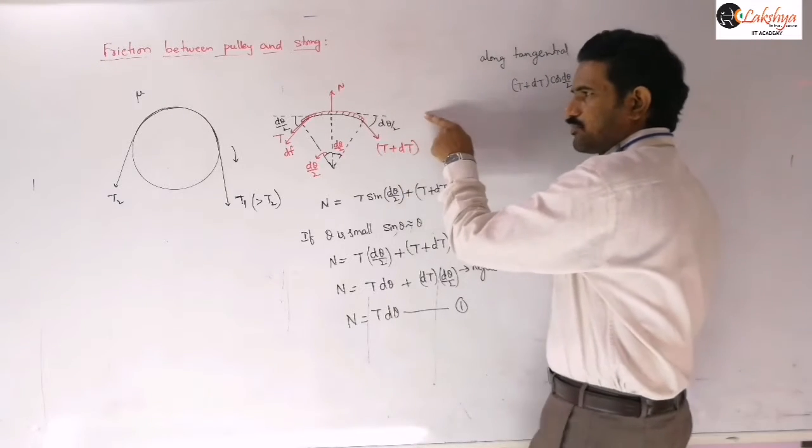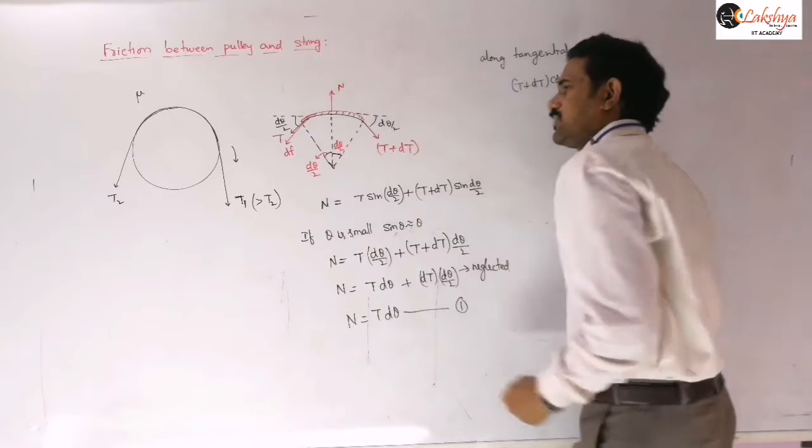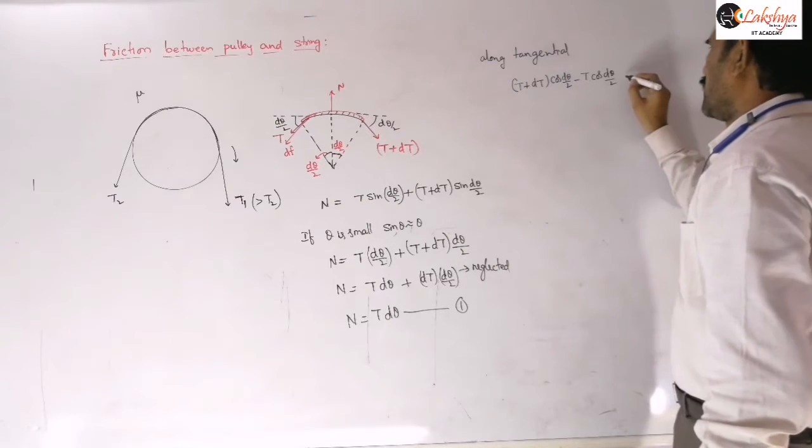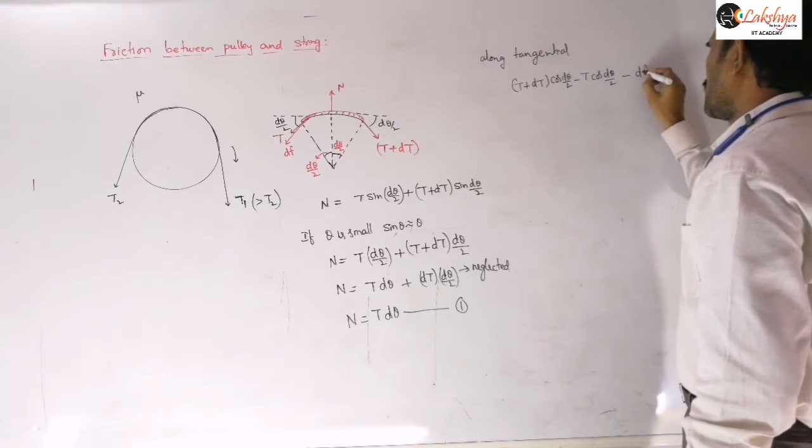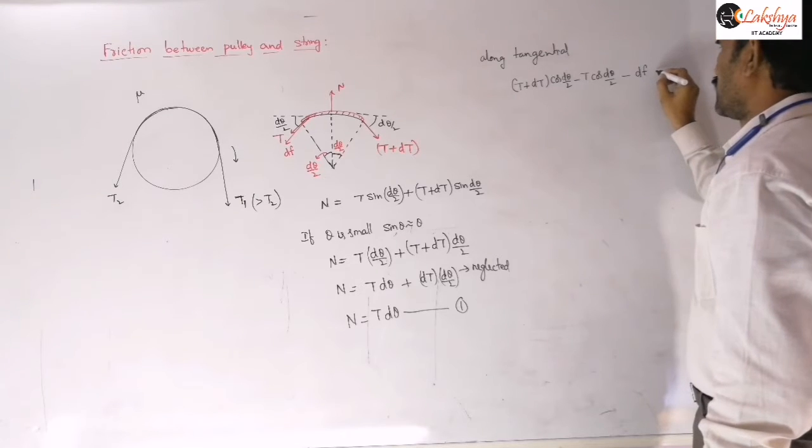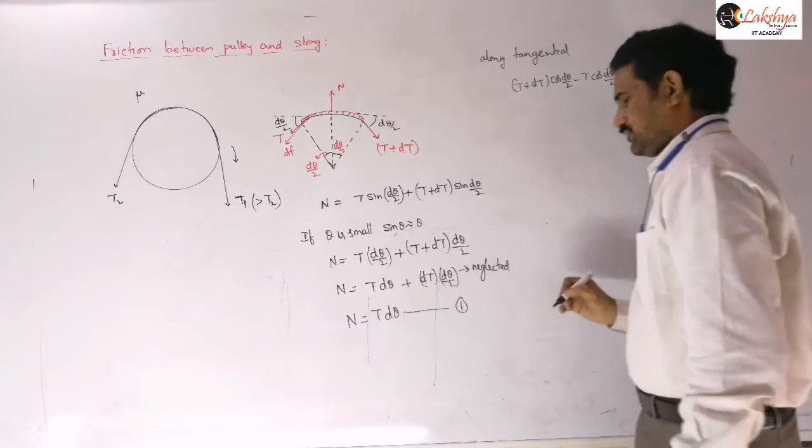That means this component and the friction component we need to write there, and the friction component you can write as df, equal to 0.